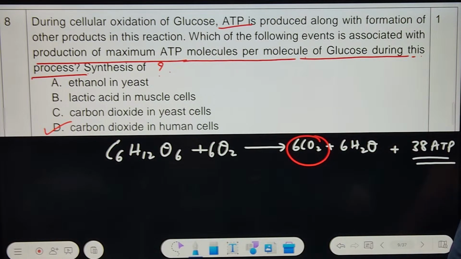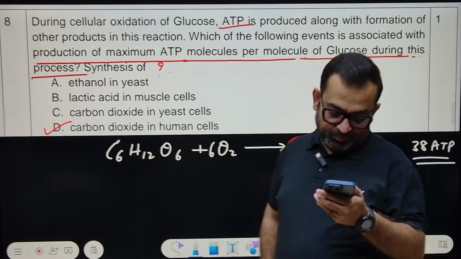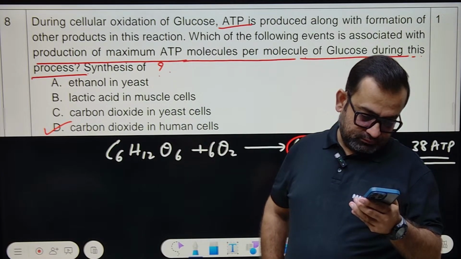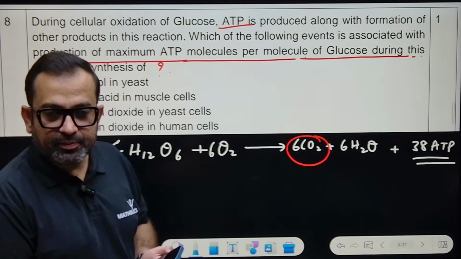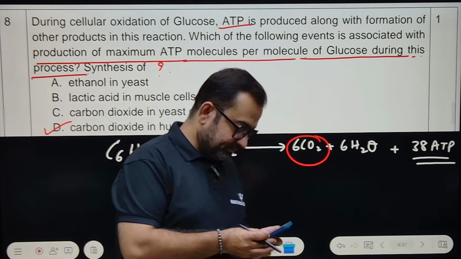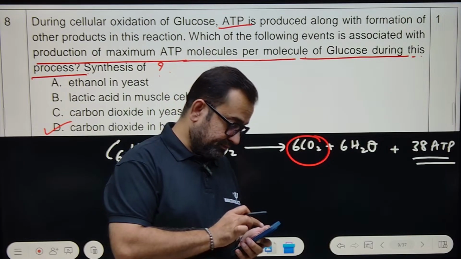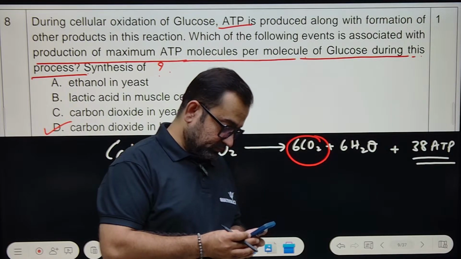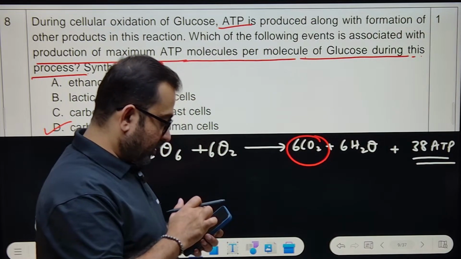Can we move forward? Sorted. Got the point. Yes or no?